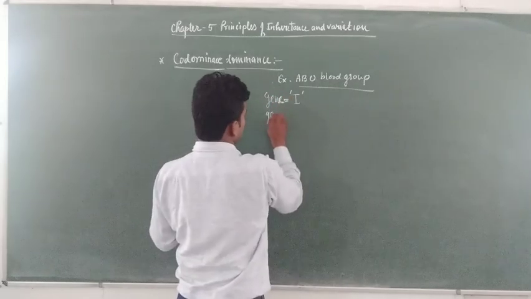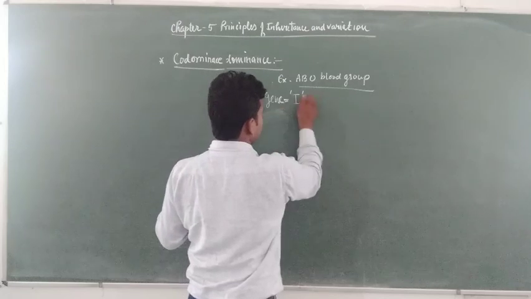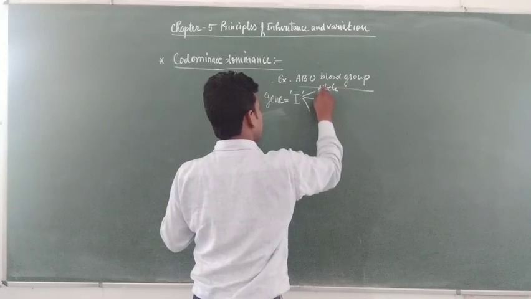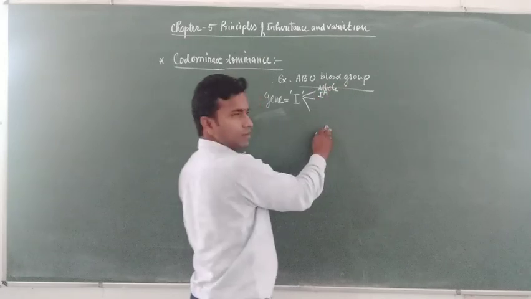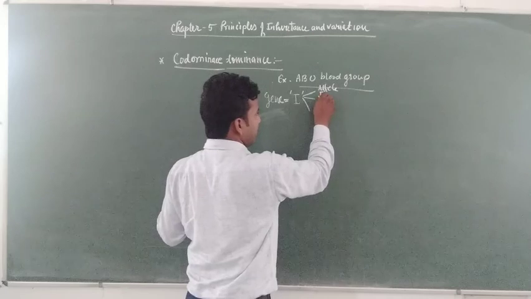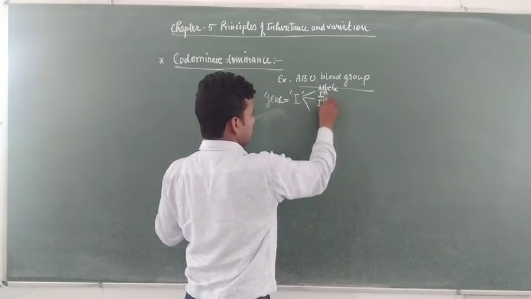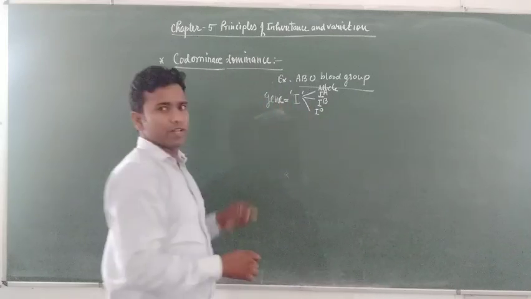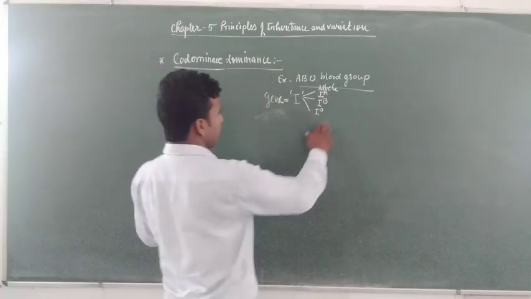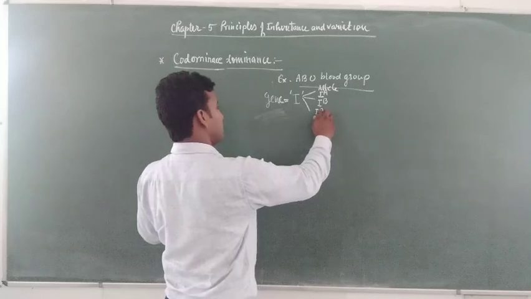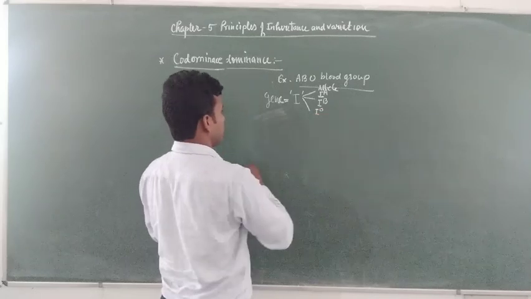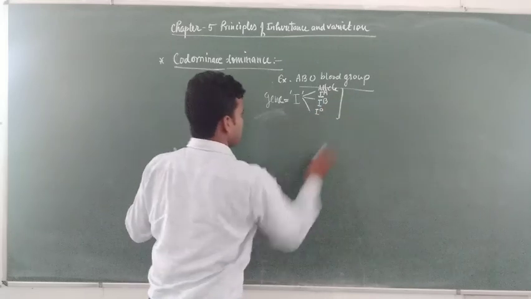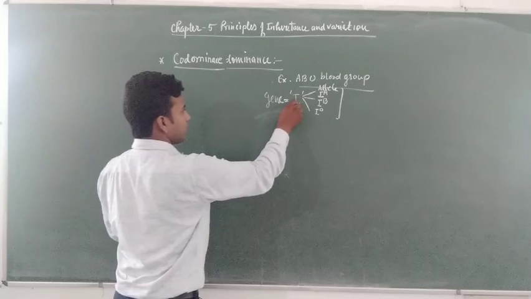The gene I has 3 alleles, represented by IA, IB and I0. I0 means no type of antigen is formed. These 3 types of alleles are present inside the gene I.